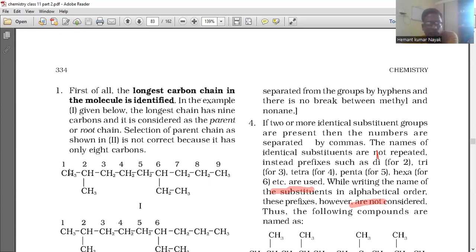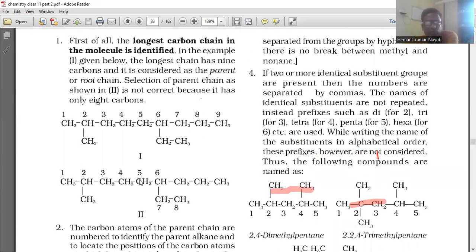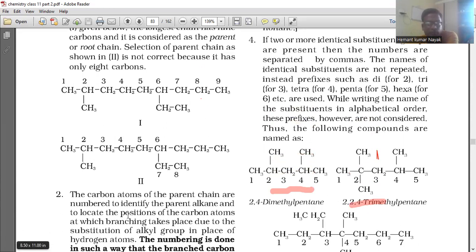So this is the longest chain: 1, 2, 3, 4, 5, 6, 7, 8, 9 carbon is there. Okay, so if you count here, 1, 2, 3, 4, 5, 6, 7, 8, so it is 8. So we choose the first because it is 9.